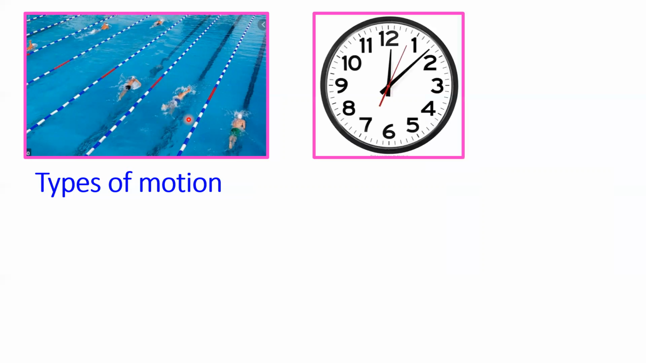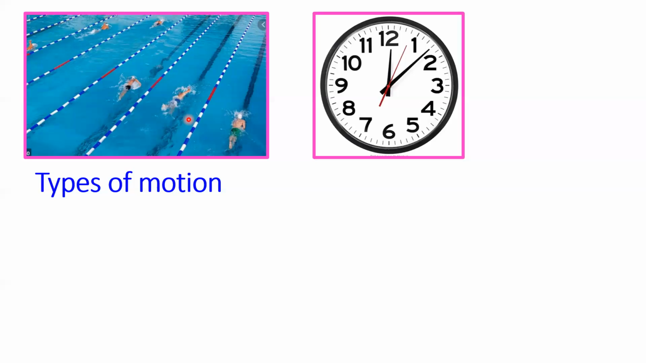The next one is circular motion. When an object describes a circle, each particle will move in a circular path. For example, in a clock, the hour hand, the minute hand, and the seconds hand describe a circle. So this is called circular motion.